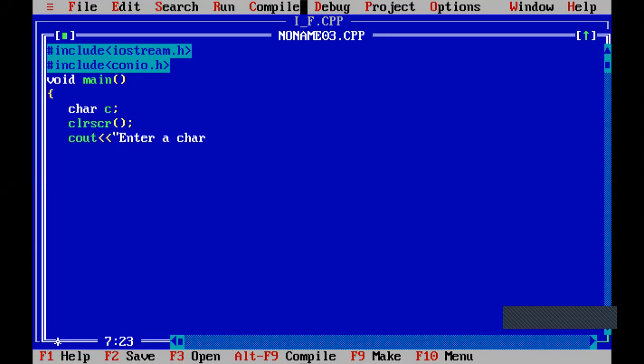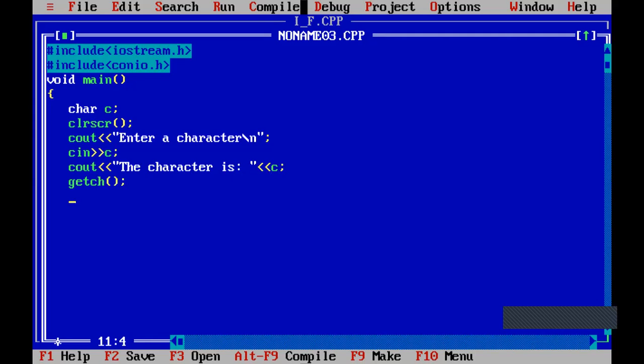So enter a character. Okay, so I think this screen is visible for all. If not, just tell me. Just a minute.